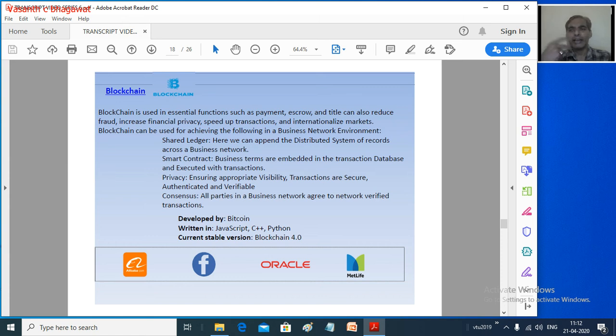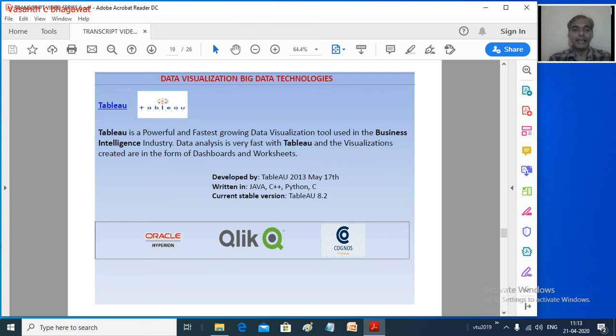We have smart contracts and privacy. So blockchain is another technology through which analysis can be done, especially in the financial field or day-to-day transactions. Again, a lot of technologies are available in the market, and it depends upon your application area, for which we are going to do the analysis. Based on that we can select which technology is feasible for that particular problem.